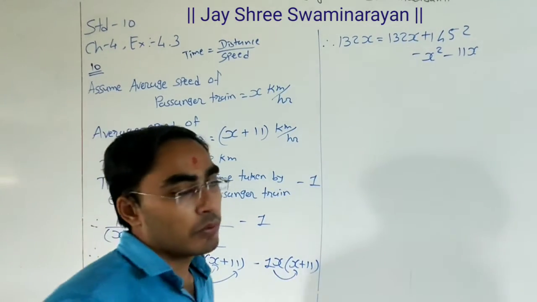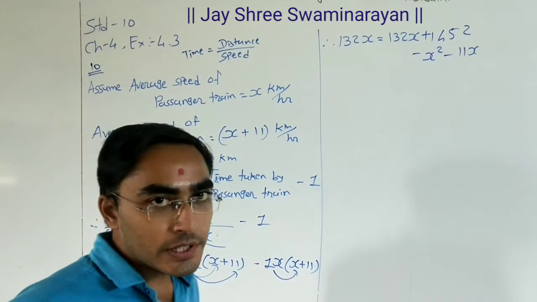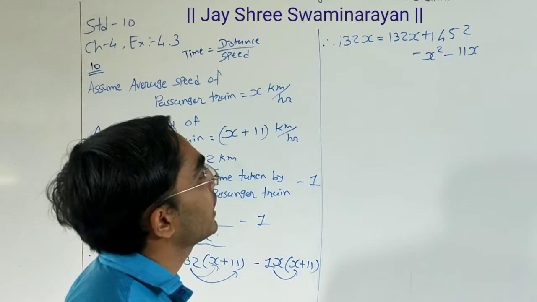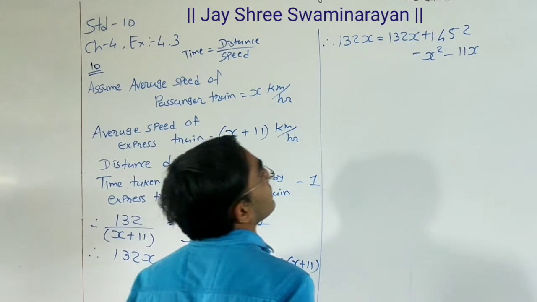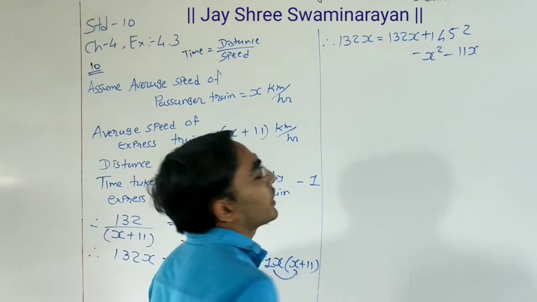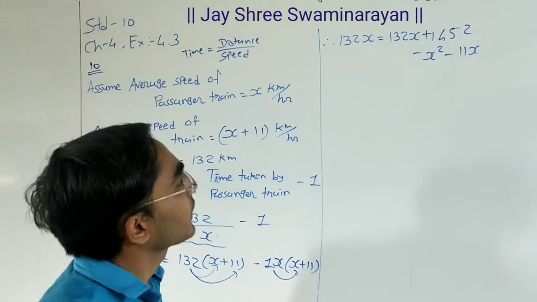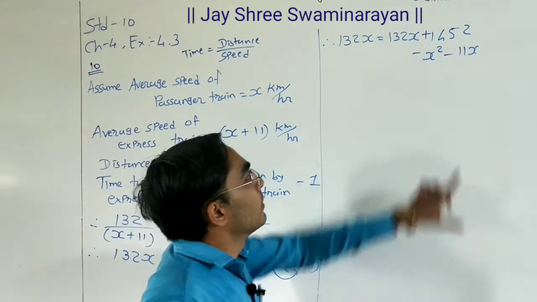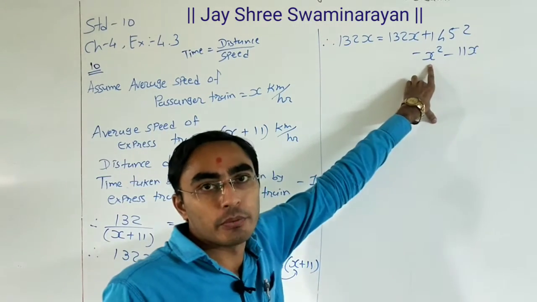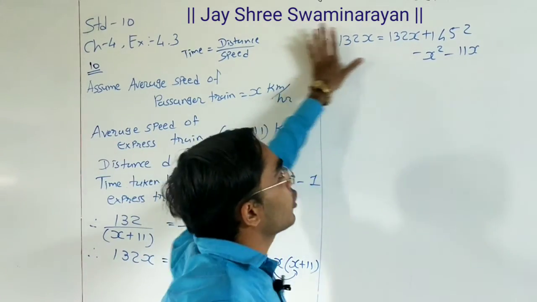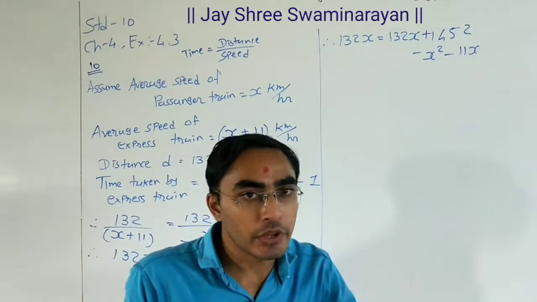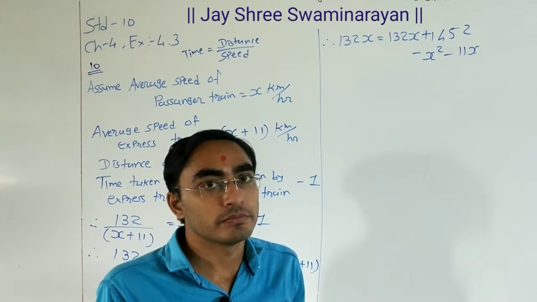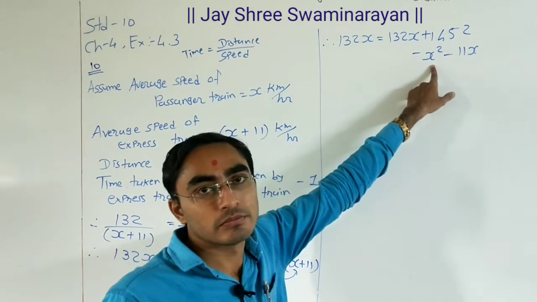Now we want all the terms on the same side, but before that we can simplify. We want all the terms on the same side, but we want x square to be positive. But here it is negative, right?